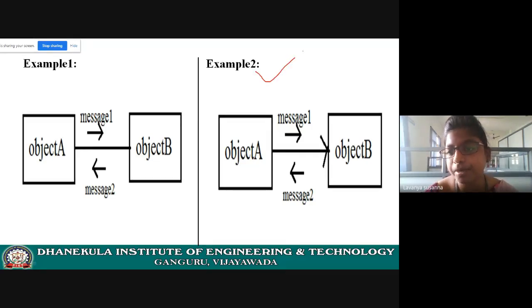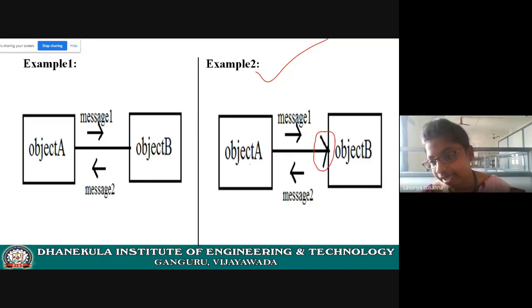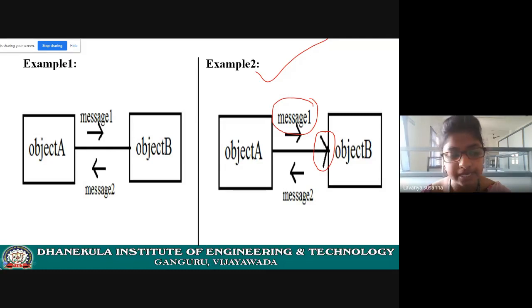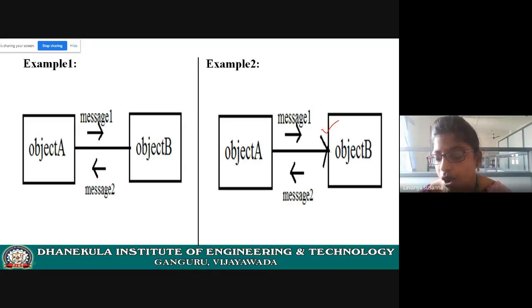Now see example 2. There is a direction. What is meant by that? Object A is sending a message to object B. That means it is invoking. See, there is an arrow mark. Object A is invoking the methods of object B.